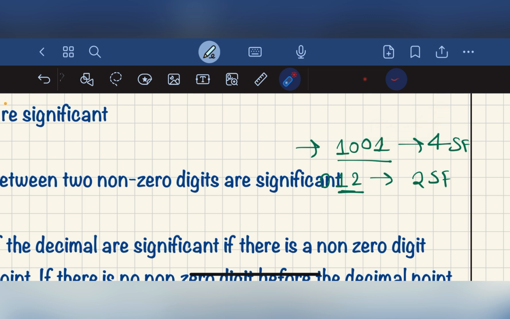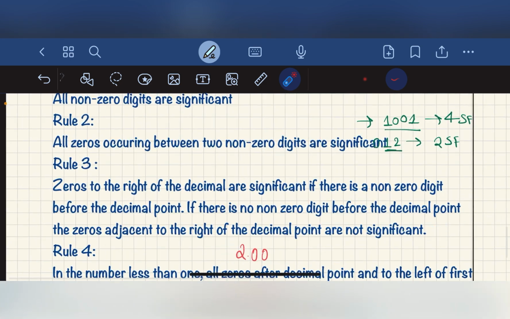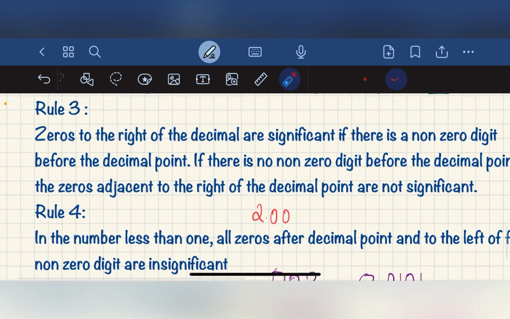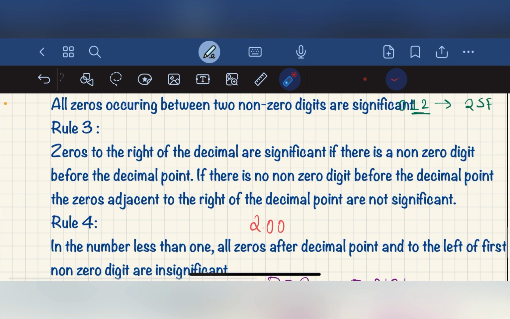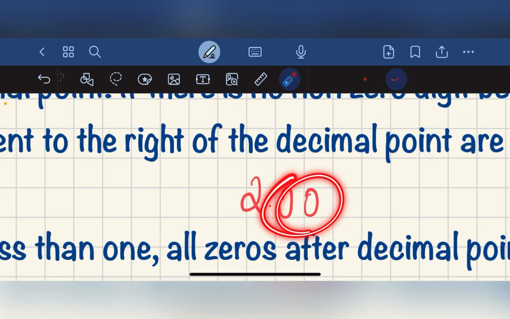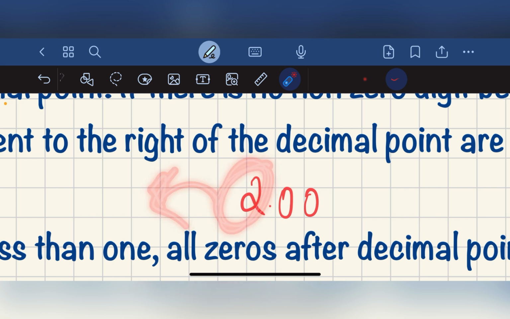If the zeros are not in between two non-zero digits, they are not significant, like 0.12, where only 1 and 2 are significant, so 2 significant figures. Next, zeros after a decimal point, where we have a non-zero digit, like a number greater than 0.